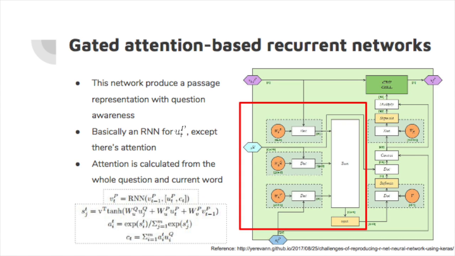Basically, it's just an RNN over the passage representation, except we are using an attention which is calculated from the question representation. We're not using it word by word, but using the whole question as an input to calculate the attention, and we are using some softmax and sigmoid, and then feed them to a GRU cell.